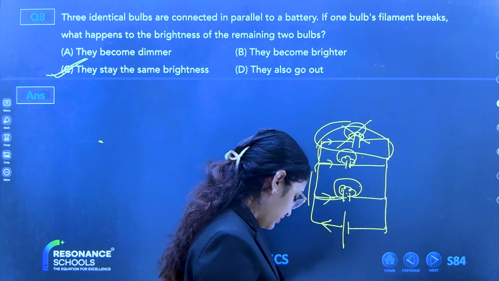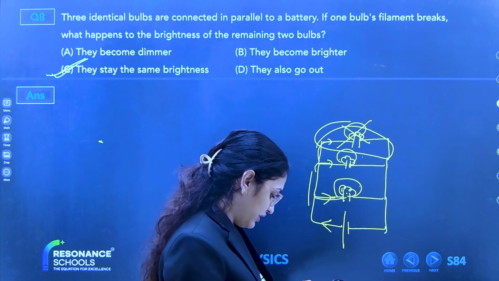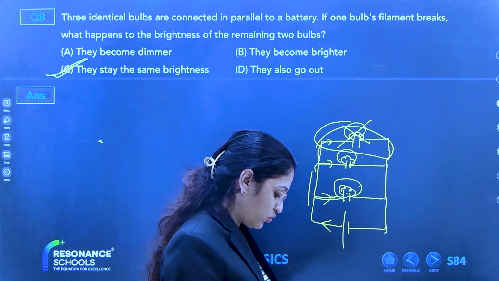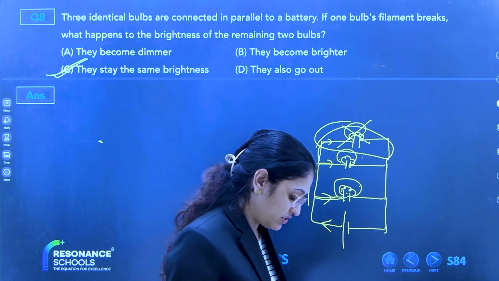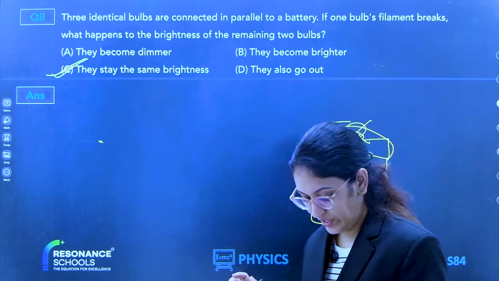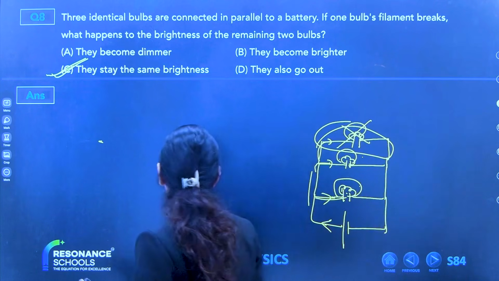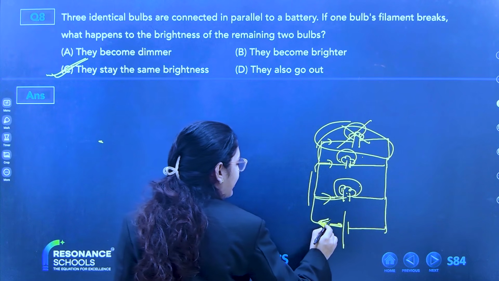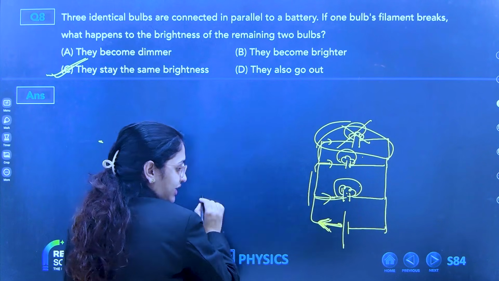Abhingna, please write again, I didn't understand. See, the third bulb can't glow because it is damaged. But there is a wire, and from that wire, electrons of current are flowing.